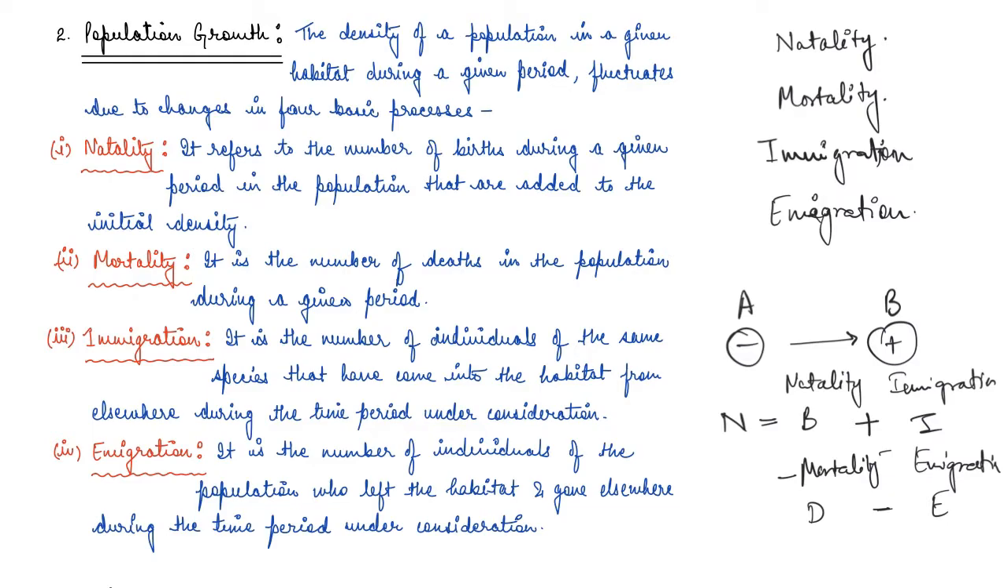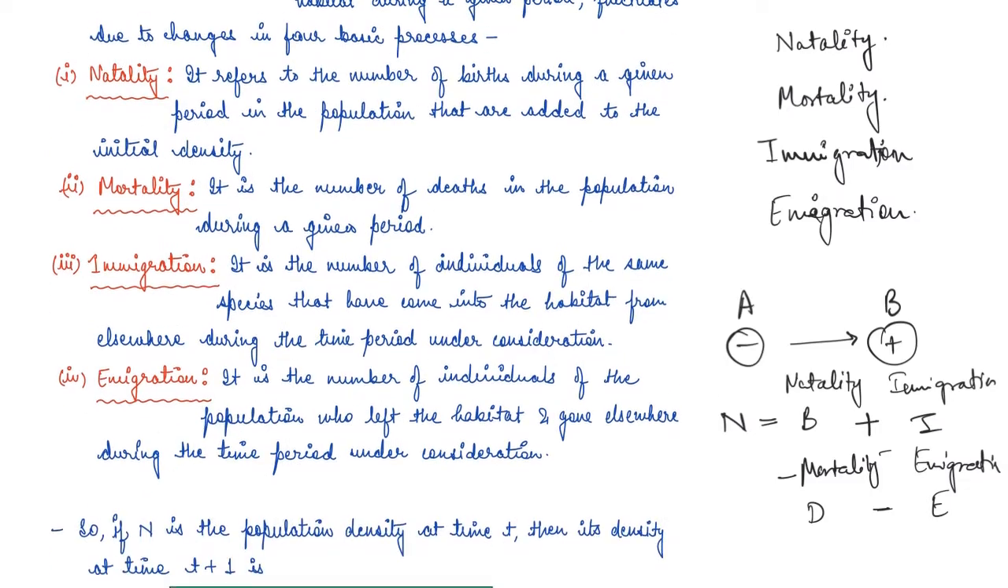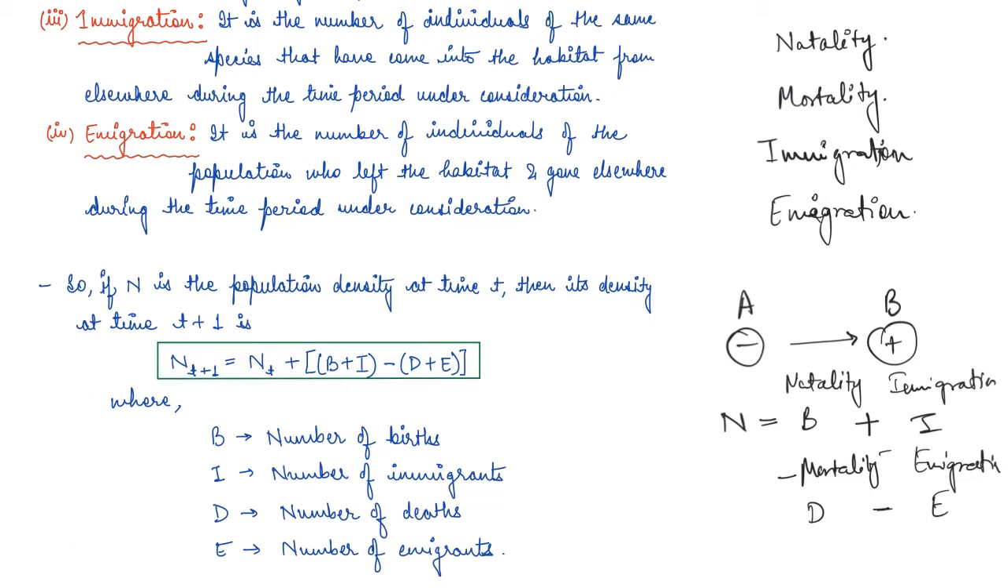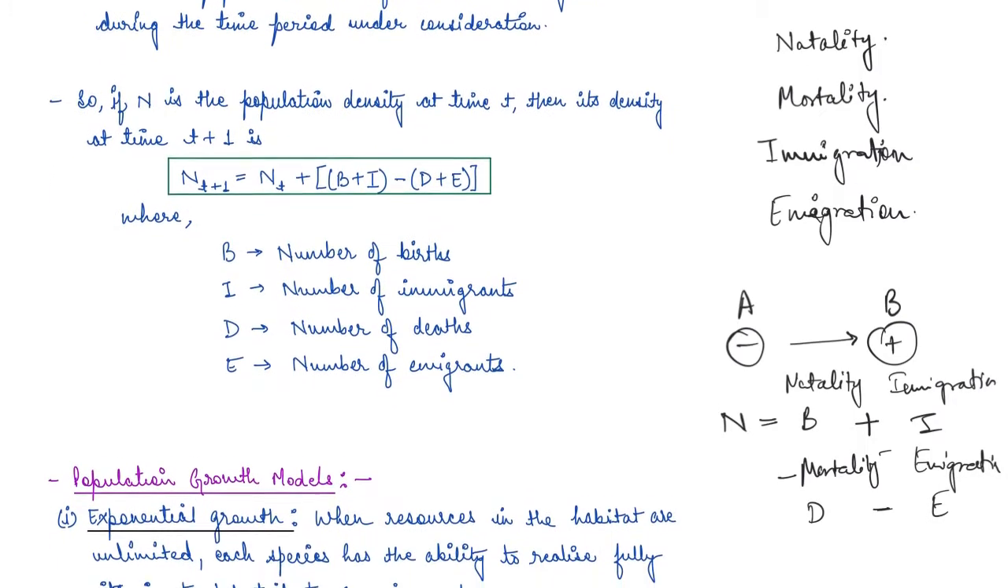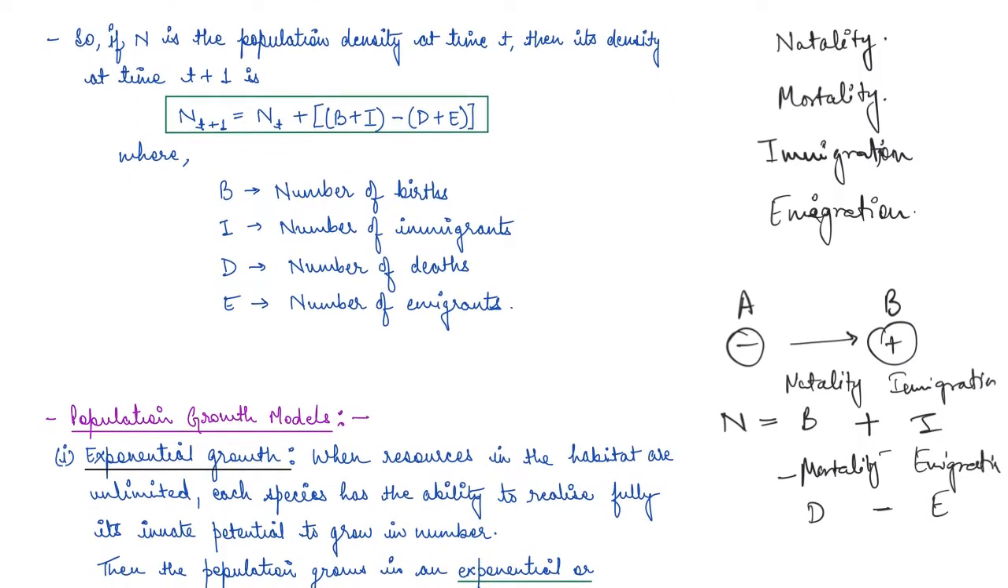So basically, if the population density at a time t, say at a time t, right? Then how do we calculate the density at a time t plus 1? So N t plus 1, population density at t plus 1, will be population density at t plus the birth rate and the immigration minus the mortality and emigration, right?